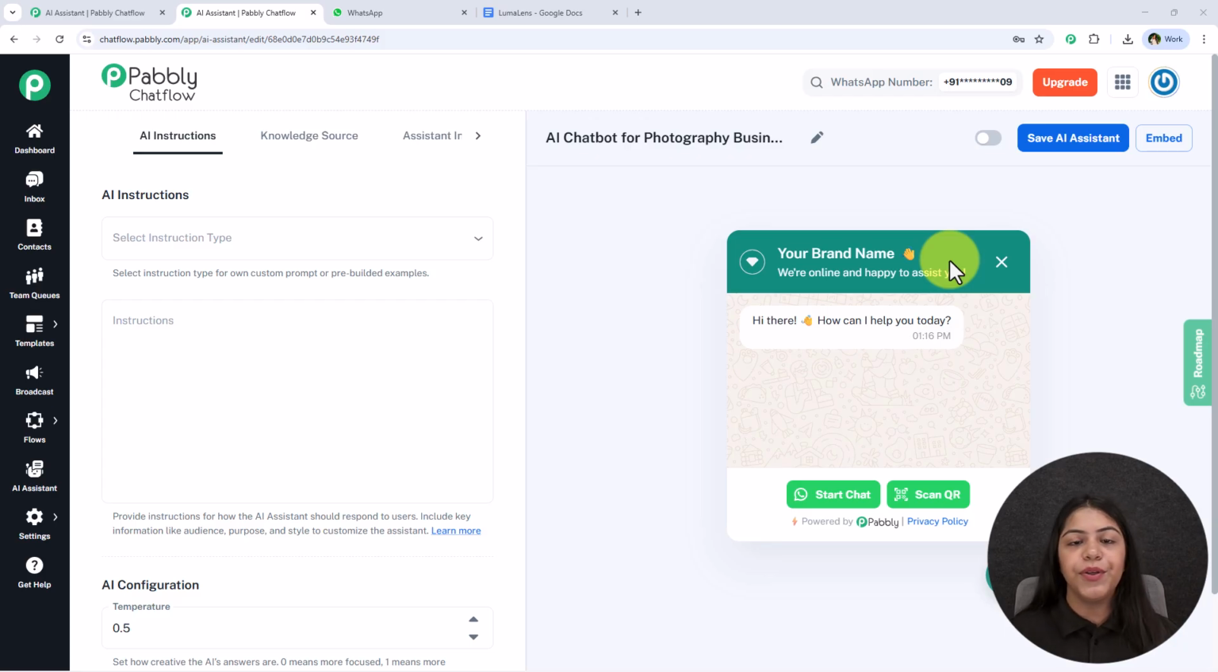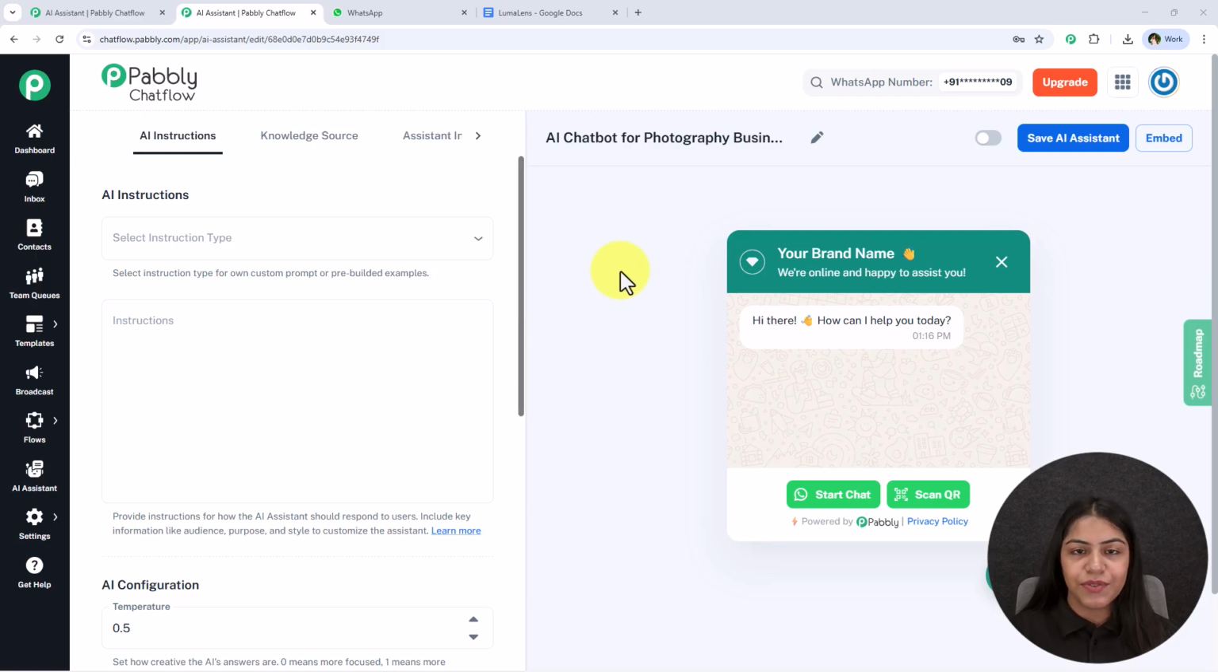But if you are a new user, you're going to get the landing page URL of Pabbly Chatflow in the description box below. Go to that URL, and in the top right corner you're going to get the option of sign up for free. Click on sign up for free and you're going to get 100 credits free every month to explore Pabbly Chatflow. Then log in inside Pabbly Chatflow and open this window.